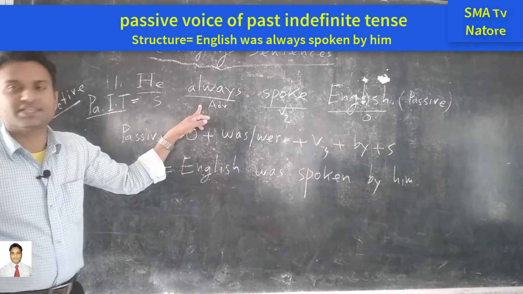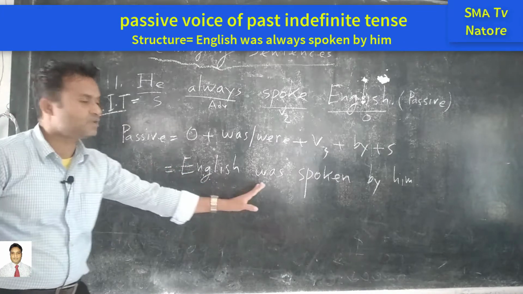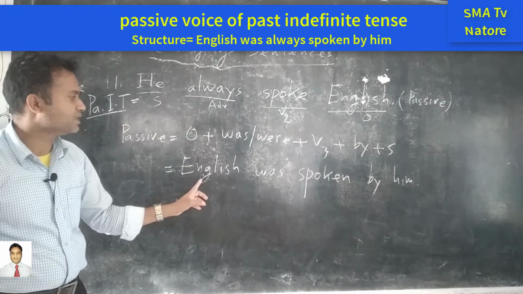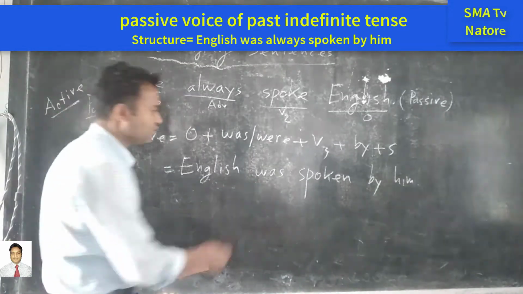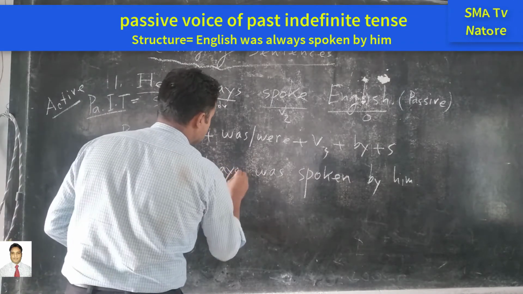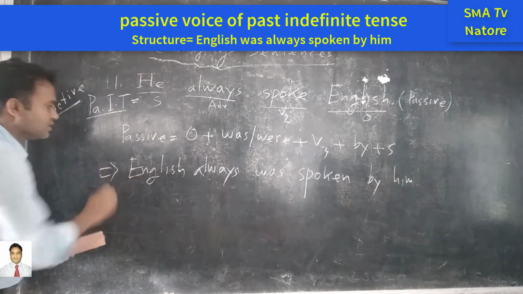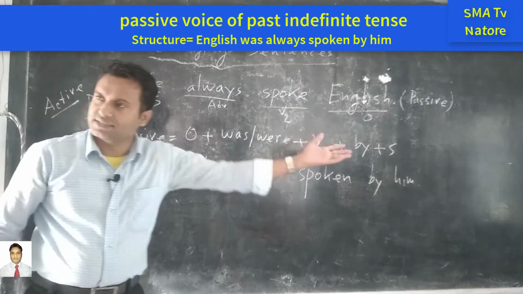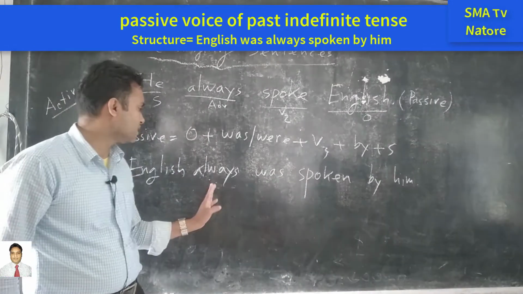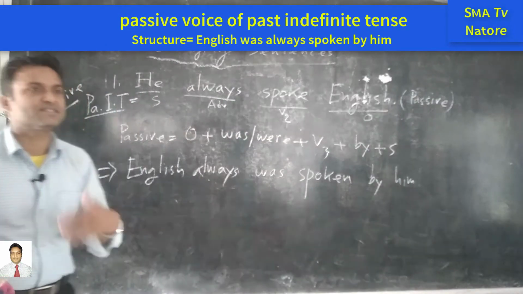But there is a mistake, the adverb. Where will we put this adverb? Anywhere in the sentence. Generally, it sits after the subject. So we will sit here English always. Here we can write here always, and here English. So if you write this always at the last, there is no problem. If you write this always after the auxiliary verb, there is no problem. If you write this always after the principal verb, there is no problem. Actually, the adverb can sit anywhere.